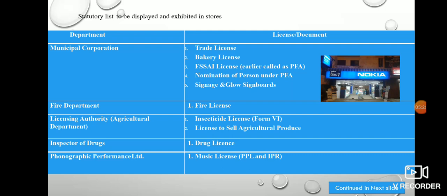Then Phonographic Performance Limited. So music licenses have to be taken, either PPL or IPRS. PPL is nothing but Phonographic Performance Limited, and IPRS is Indian Performing Right Society. Okay, so in case you are opening any restaurants or resorts, there may be chances of some programs, concepts and all. In this case you have to use lights, mics, sounds and all. So you have to take the license from Phonographic Performance Limited.